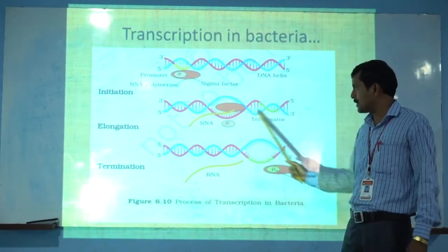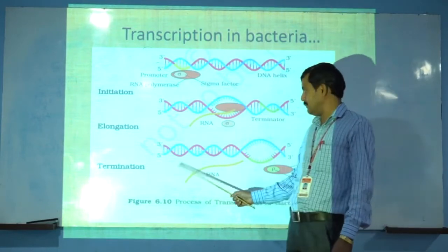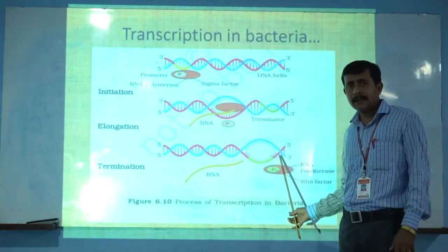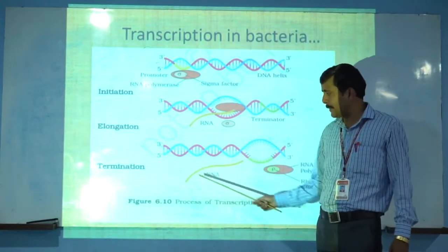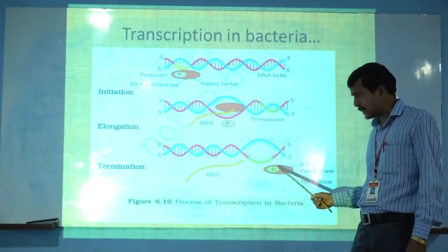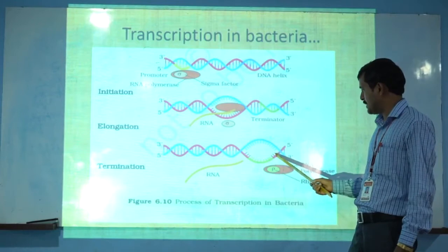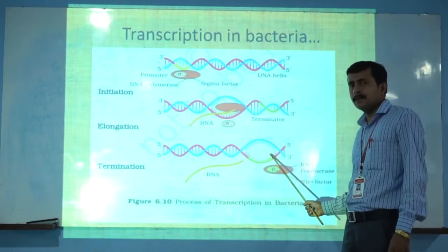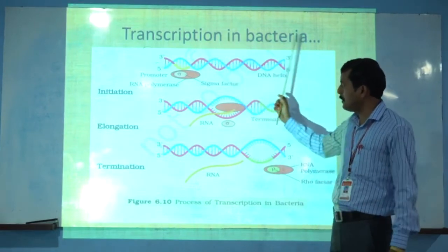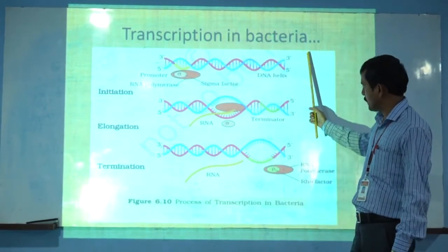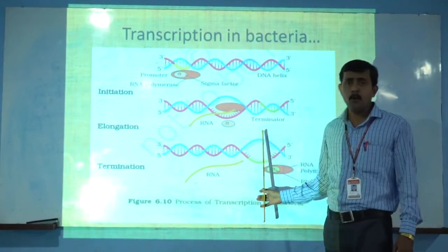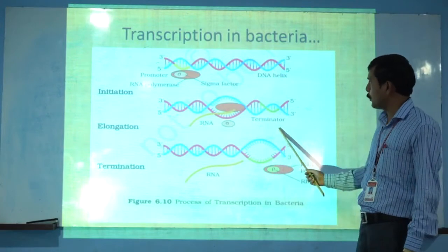When the elongation process is completed, the terminator factor acts on the RNA and the DNA dependent RNA polymerase, and the RNA polymerase is removed from this sequence. This step is termed the termination of transcription in bacteria. So remember it very clearly, because it is a very important diagram from the examination point of view.